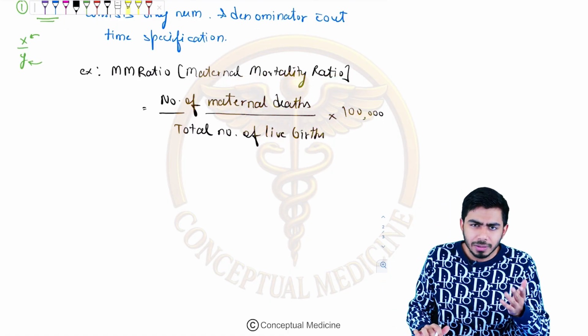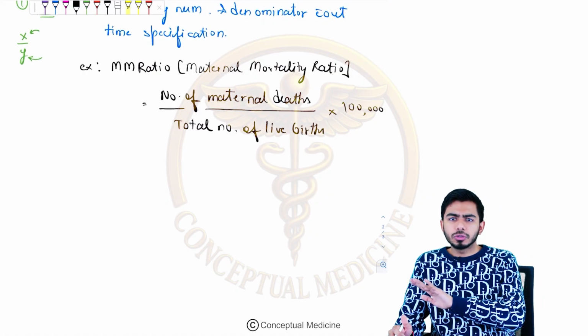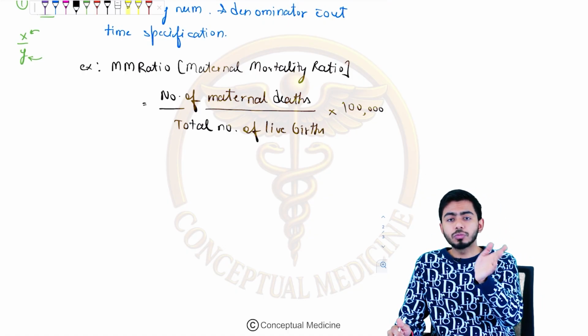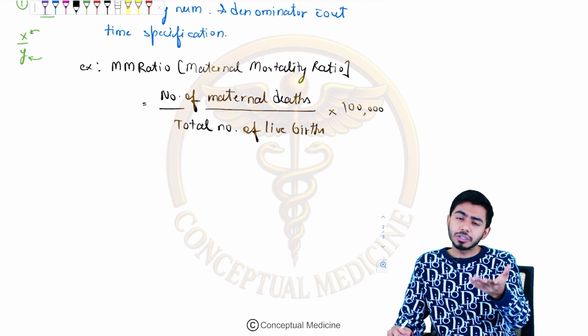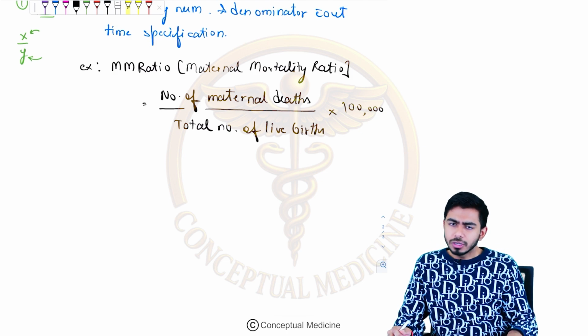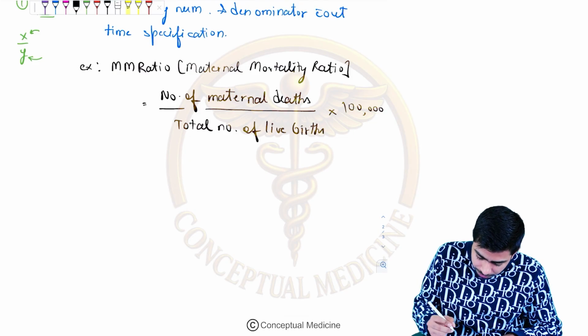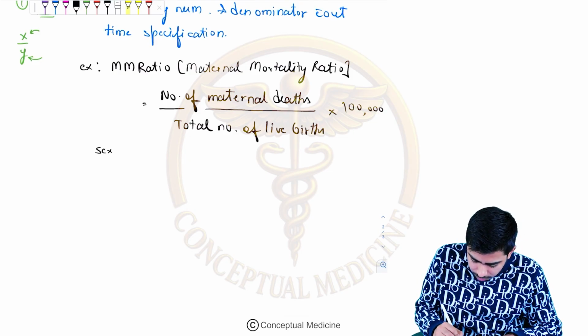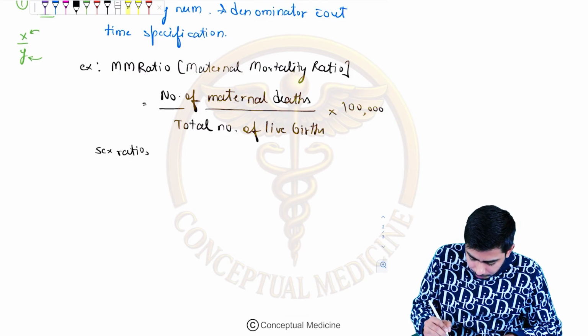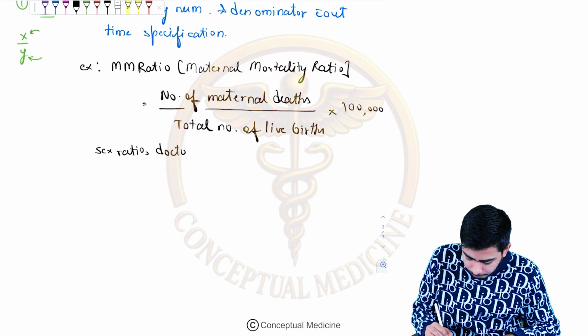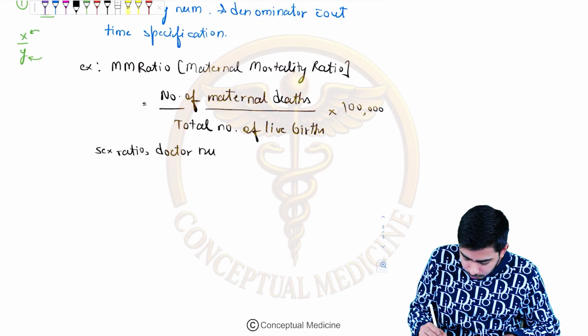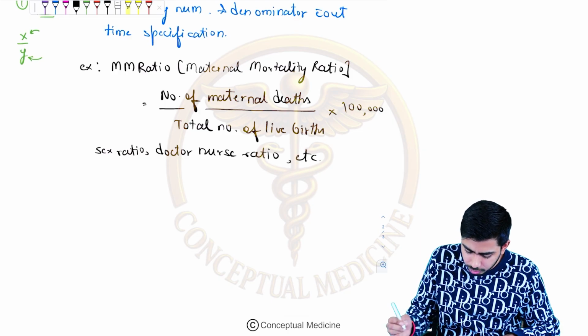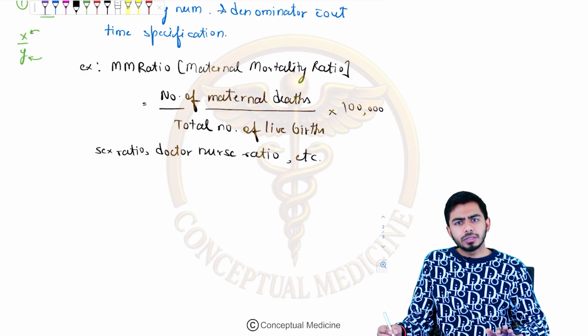Some other examples of ratio: doctor population ratio, doctor nurse ratio, nurse to population ratio, and sex ratio. These could be the other examples of ratio as well.